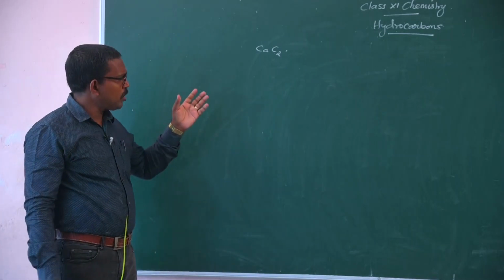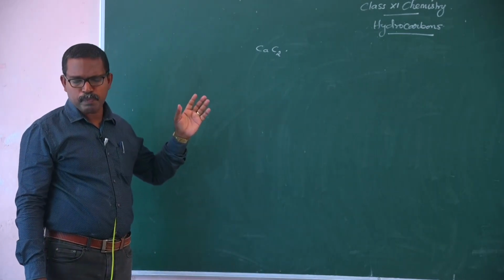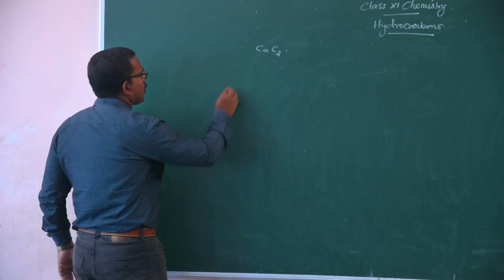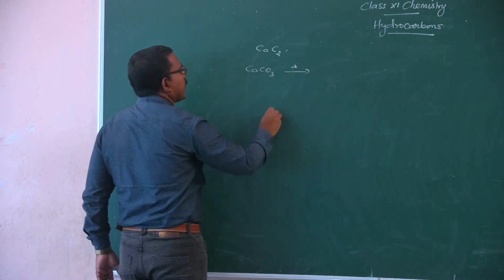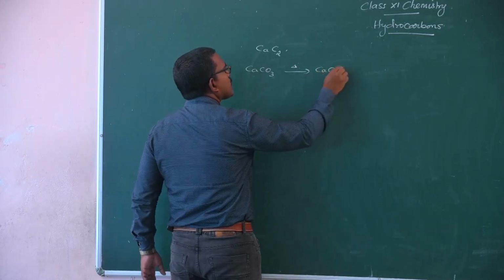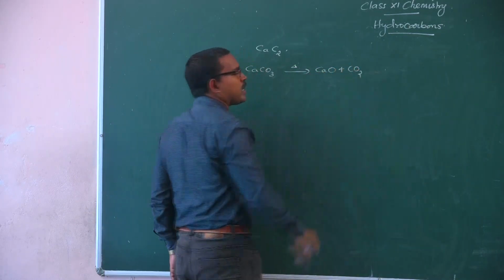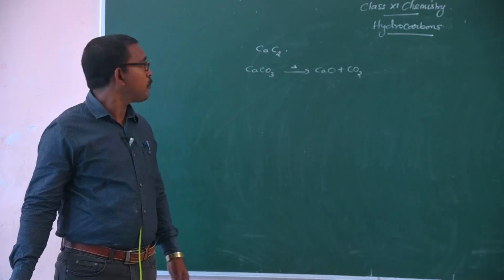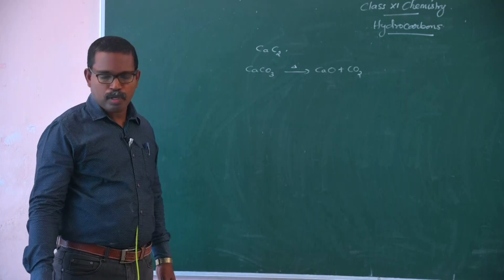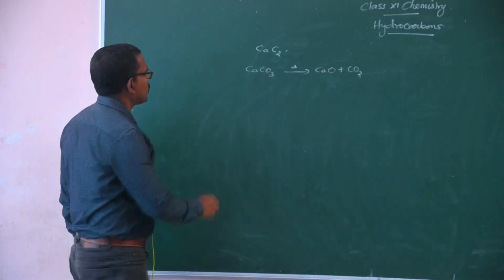But this compound is not easily available; it is prepared from calcium carbonate. Calcium carbonate on heating gives calcium oxide and carbon dioxide.